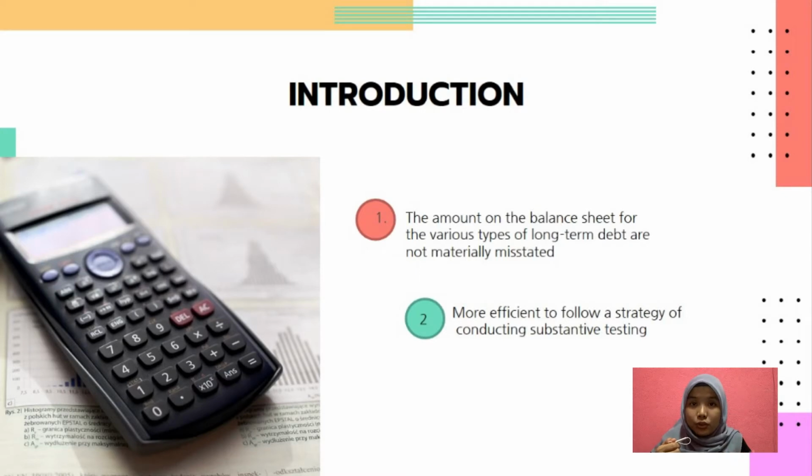For the majority of entities, where the auditor is not required to test the internal control over financial reporting, it will be efficient for the auditor to just follow the substantive strategy and perform the detailed auditing for long-term debt and the related interest account.